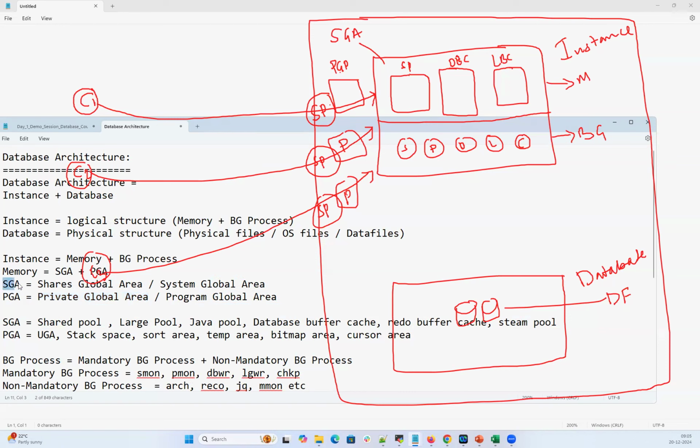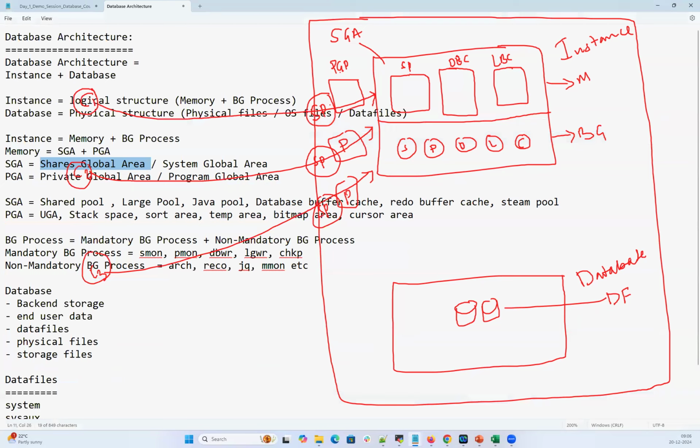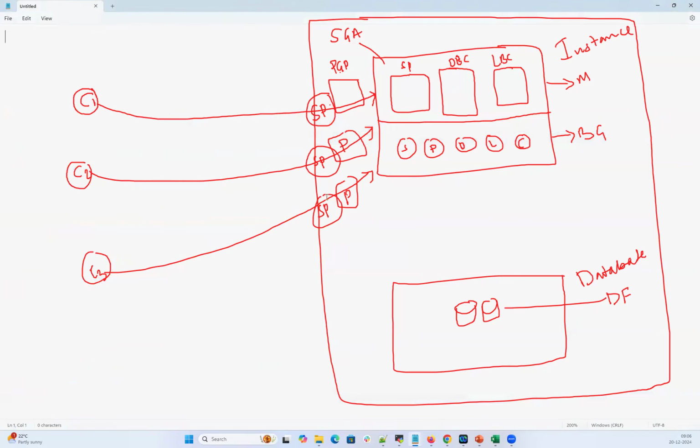I talked about SGA, which is the shared global area or the system global area. Why is it shared? Because even though three users are connected and they got three PGAs, all those three users are going to access a single SGA. The SGA is shared and PGA is a private one that is user specific. And each of those users who connect to my database will have their own server process.